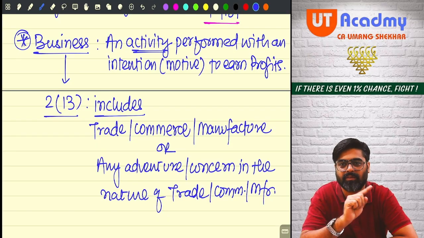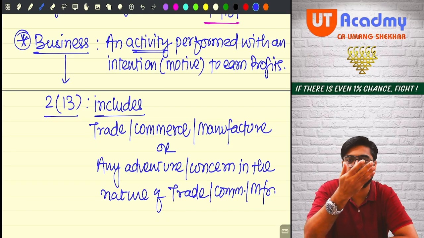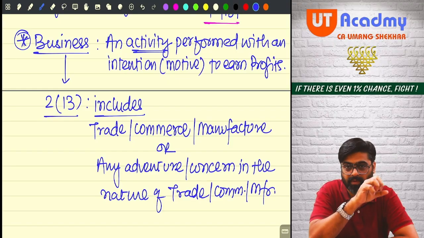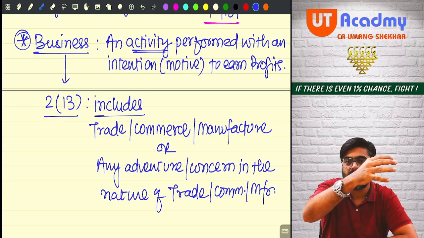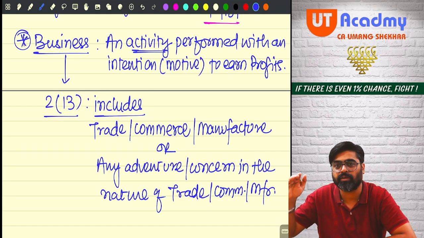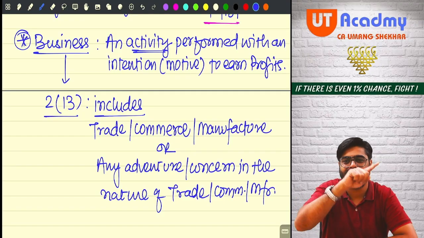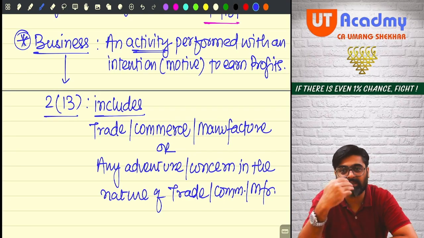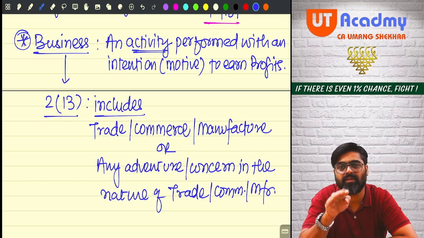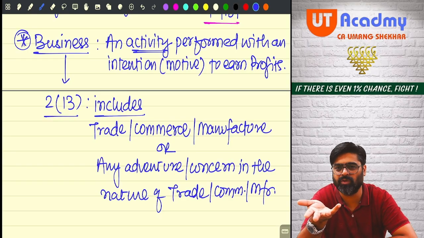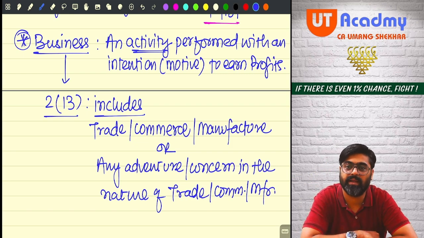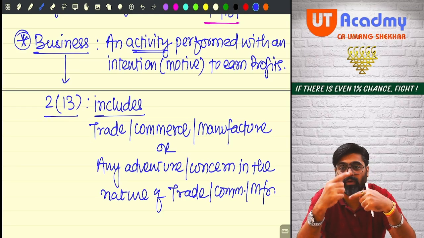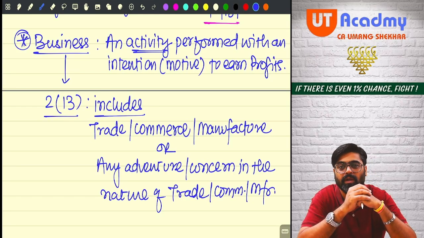Buying, selling, buying, selling on a small scale, large scale, or raw materials, processing, finished goods, sell. There is a continuity. If these type of activities are there, where buying and selling or manufacturing is happening on a small or large scale, which we usually call trade, commerce, manufacturing, there is some continuity. It happens on a regular, continuous basis. Yes or no?